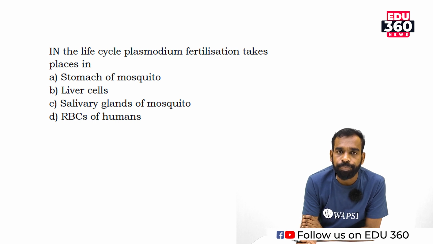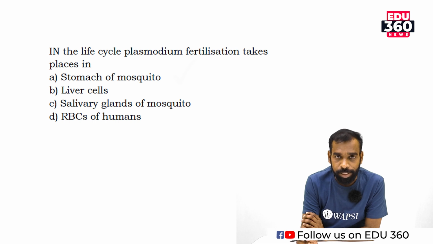In the life cycle of Plasmodium, fertilization takes place in Plasmodium vivax in connection with malaria. Fertilization takes place inside the stomach of the mosquito, the gut of the mosquito.